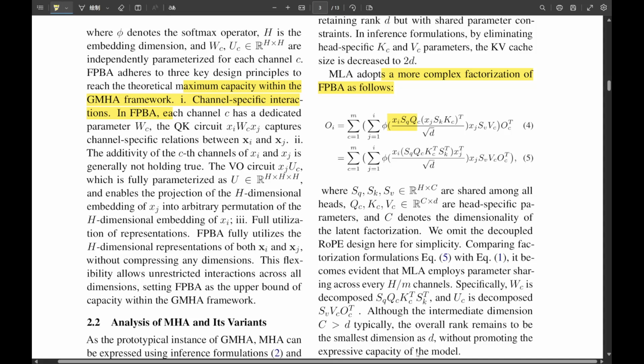Exactly. This happens because MFA manages to achieve a higher total effective rank, that key metric, compared to other methods like GQA or MQA, especially at stricter cache budgets. It gets closer to that theoretical capacity ceiling of FTBA we discussed. This means it's inherently designed for robust scalability. It's efficient and it scales well, which is absolutely vital as models continue to grow ever larger. It seems future-proof in that regard.